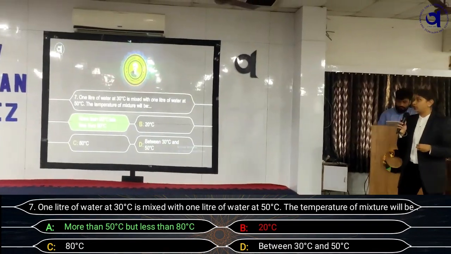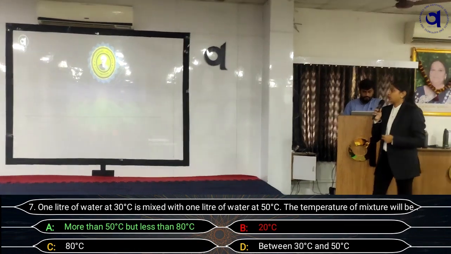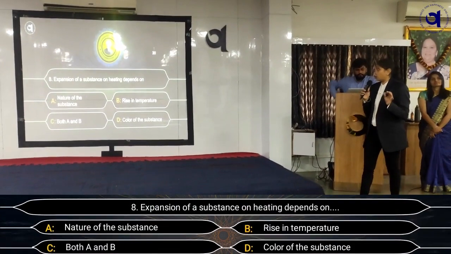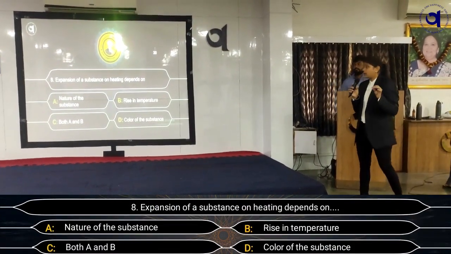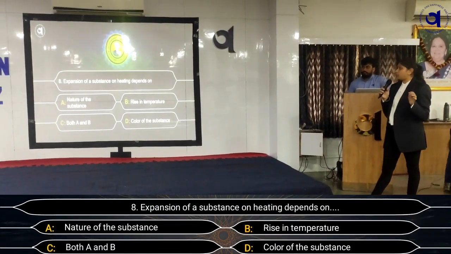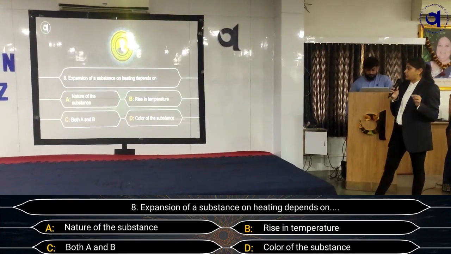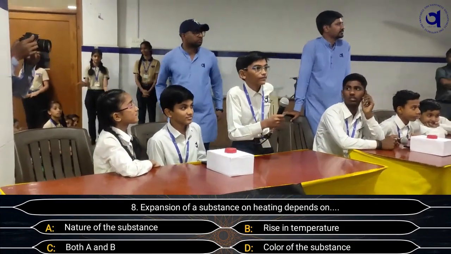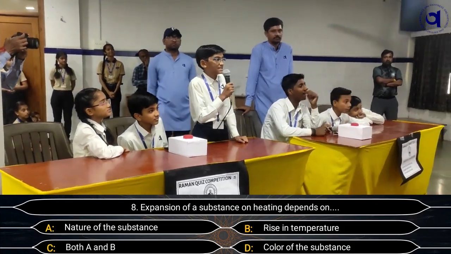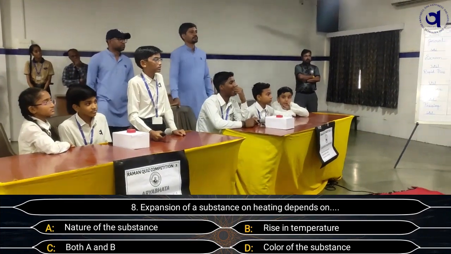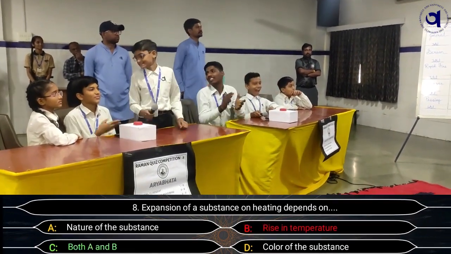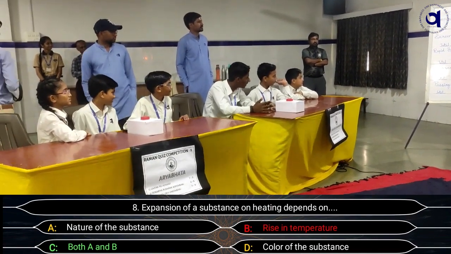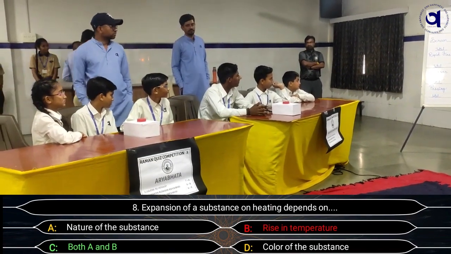Let's move ahead with the 8th question, the last question of the puzzle round. Expansion of substances on heating depends on: A, nature of the substance; B, rise in temperature; C, both A and B; and D, color of the substance. The opportunity goes to our team, and the answer for this question is B, rising temperature. Let's lock the screen. And the answer is both A and B. The wrong answer from the Aryabhat team.